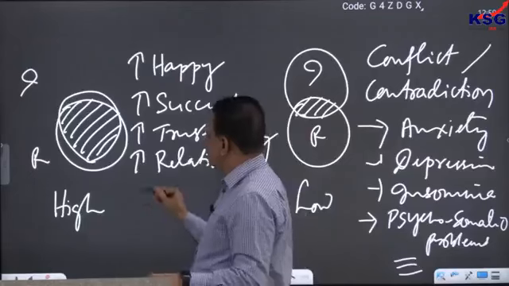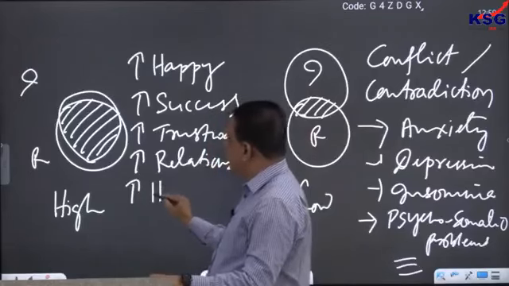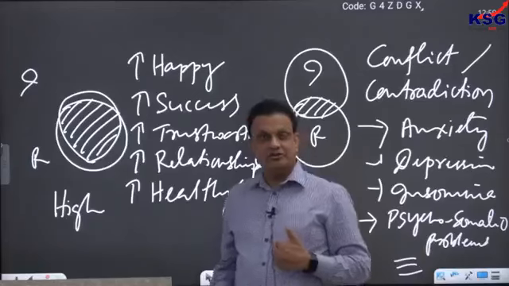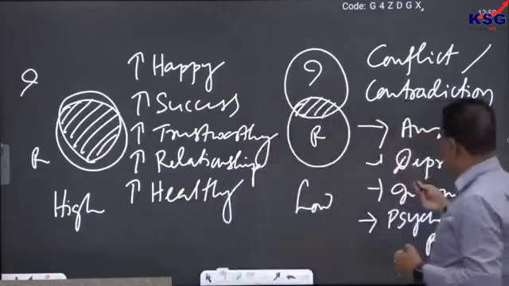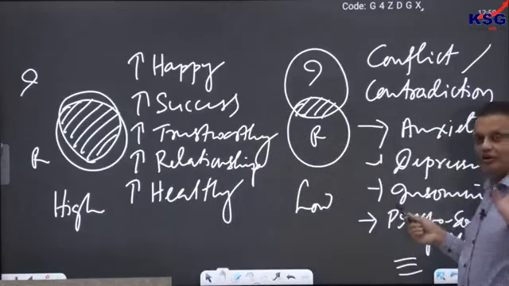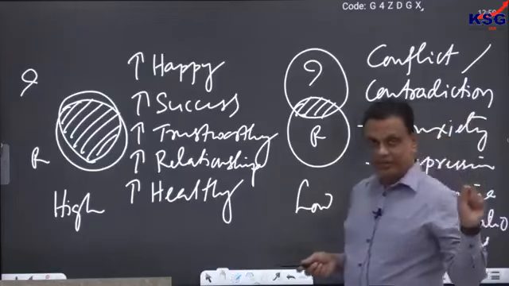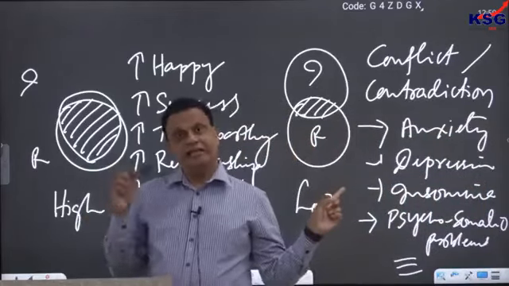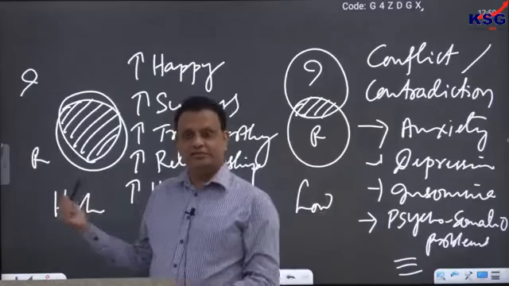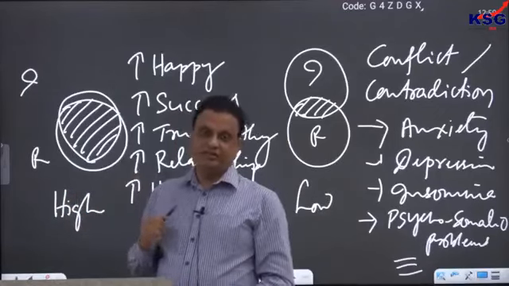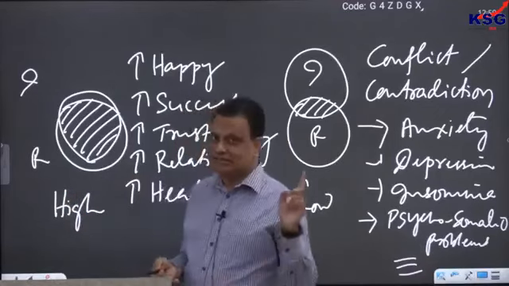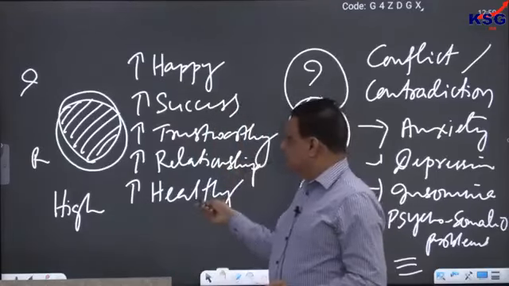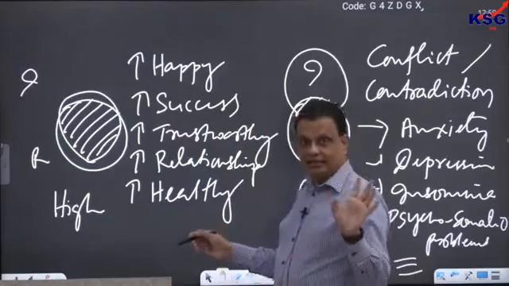Another important thing is that such people are often more healthy. Physical health also. Of course, those with low integrity are more unhealthy. Anxiety, depression, insomnia are all signs of bad mental health. They also suffer from physical ailments. So integrity has been correlated with physical health, and with the immunity of the person also. We'll discuss in some later class how and why. But these people are normally more healthy.